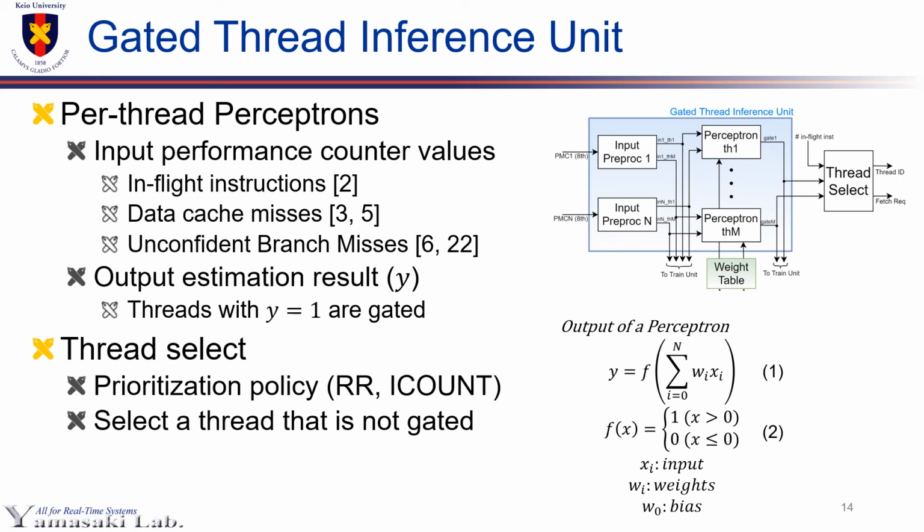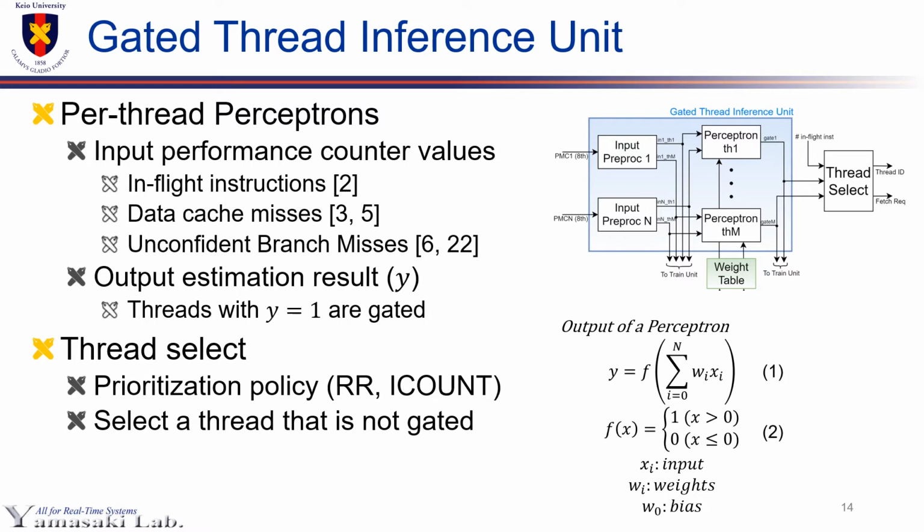Gated thread inference unit identifies inefficient threads that should be gated using perceptrons. We selected in-flight instructions, data cache misses, and incorrect branches as input of FGE. These inputs are reported to be useful to meet 2 performance goals, namely in-flight instructions and data cache misses are used for fairness of resource distribution, and the number of incorrect branches is used for reduction of wasted instructions.